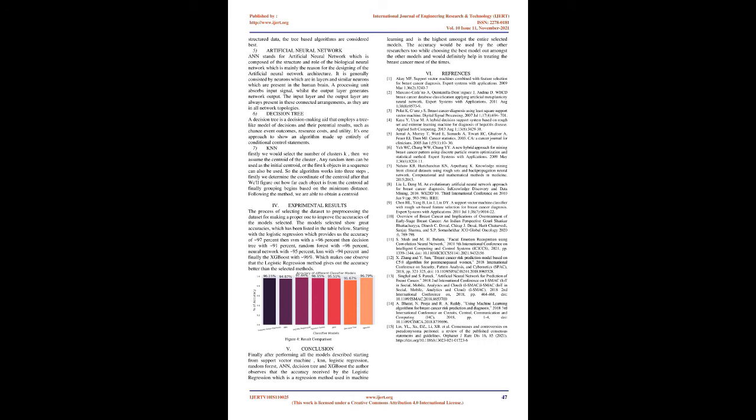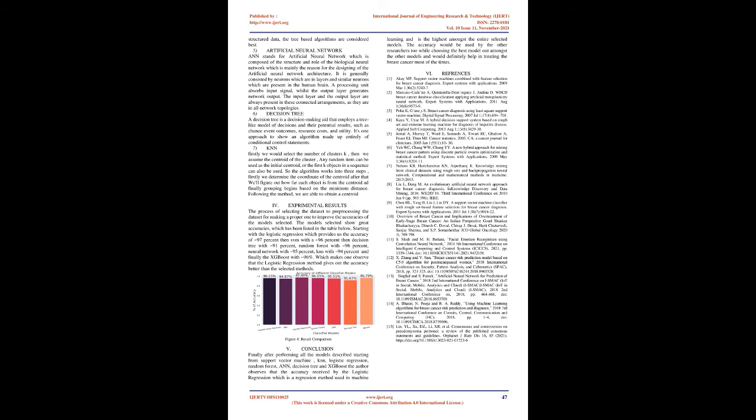3. Logistic regression. The method of modeling the probability of a discrete result given an input variable is known as logistic regression. The most frequent logistic regression models have a binary outcome, which might be true or false, yes or no, and so forth. Multinomial logistic regression can be used to model more than two outcomes. 4. XGBoost, mainly known as the decision tree ensemble machine learning algorithm especially designed for speed and performance. It uses the gradient boosting framework.